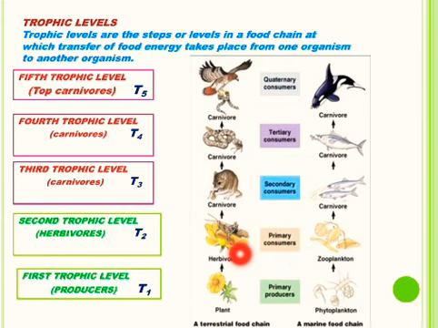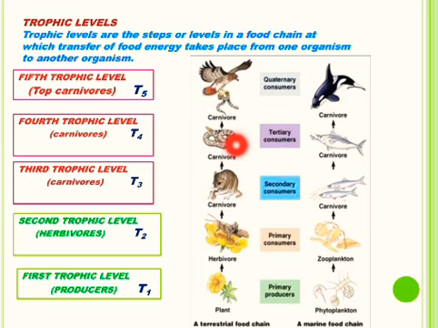The herbivores that depend on plants are called primary consumers and are placed at second trophic level, whereas carnivores that feed on herbivores are called secondary consumers and they are placed at third trophic level in any food chain.